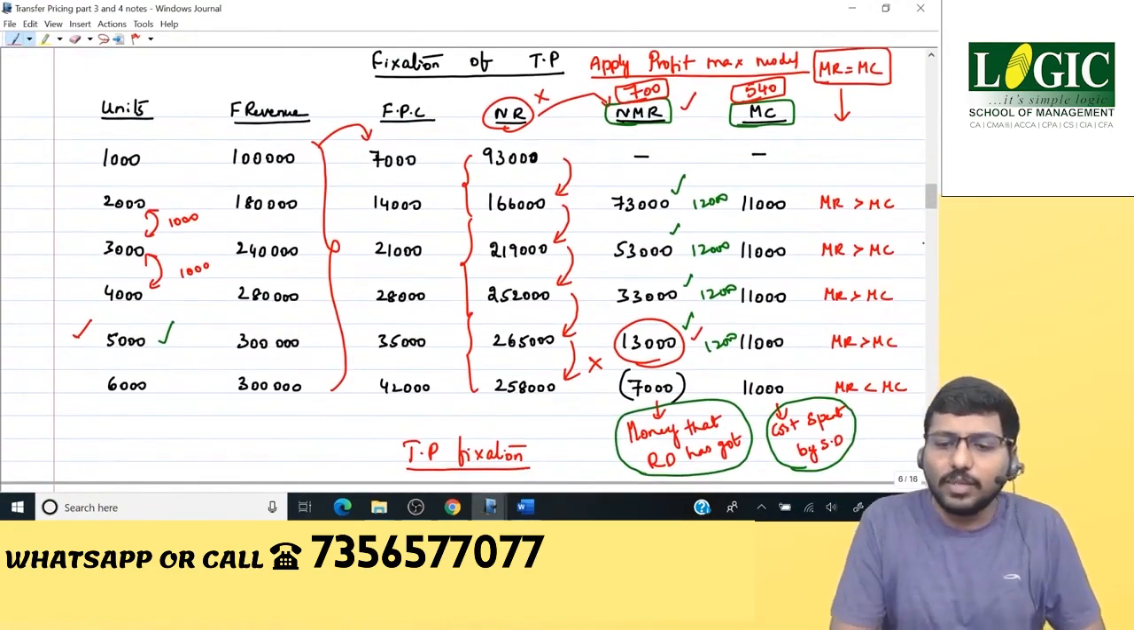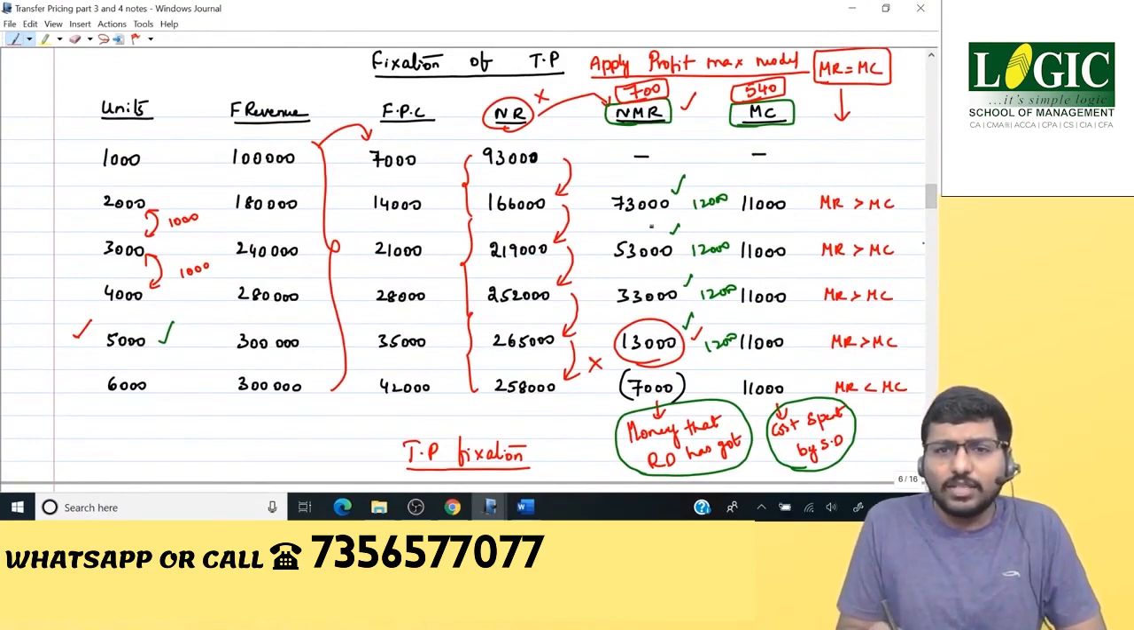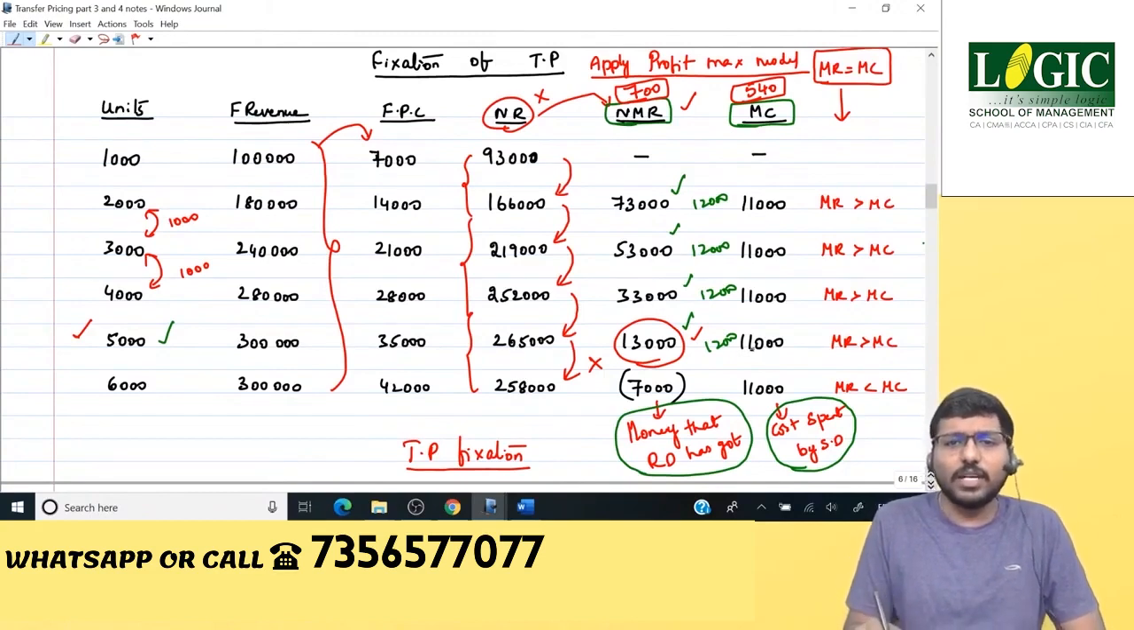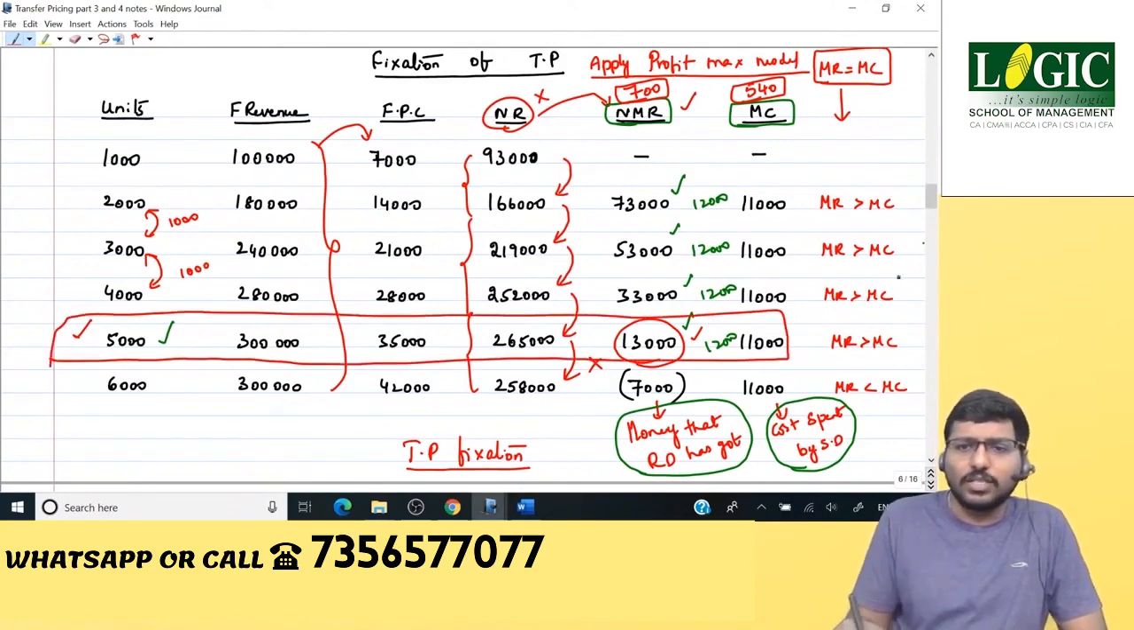Okay, this is what we have seen, right? Chalo. Same stuff. Same material. 73 was greater than 11, 53 was greater than 11, 33 was greater than 11, 13 is greater than 11, 13 is your optimum output level. We know this. Okay. Now let's revise this one more time.